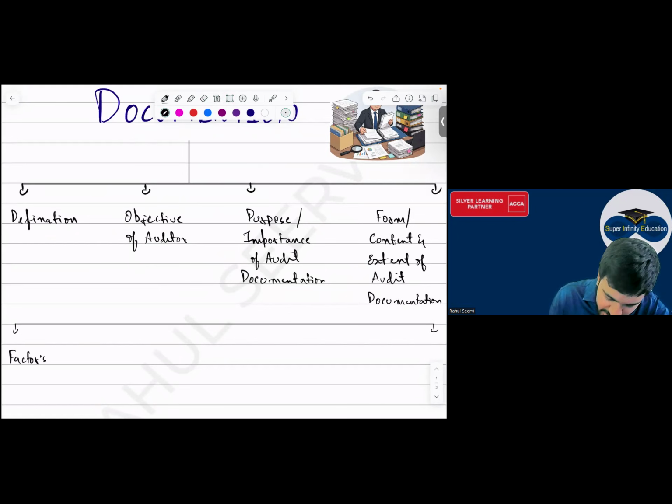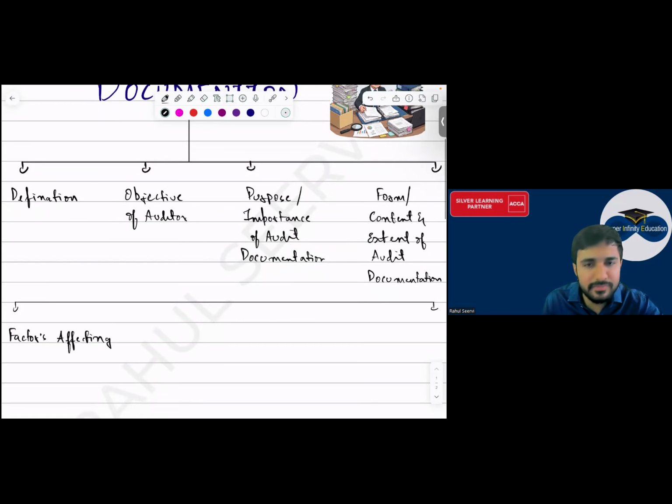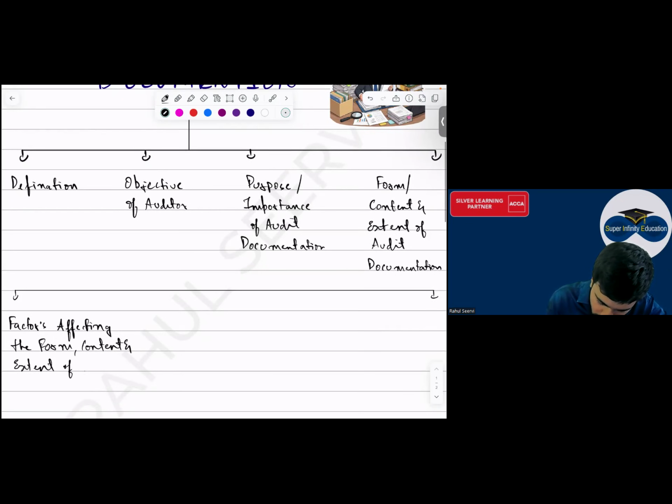This is the second direct theory question that comes in the exam. Factors affecting the form, content, and extent of audit documentation as well. Audit documentation, yes, sir.